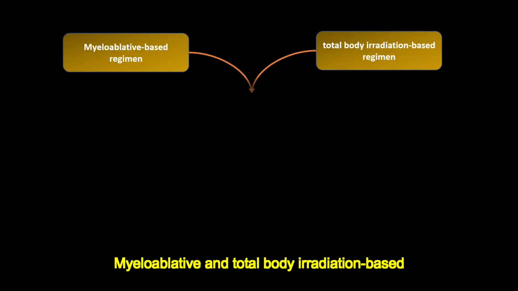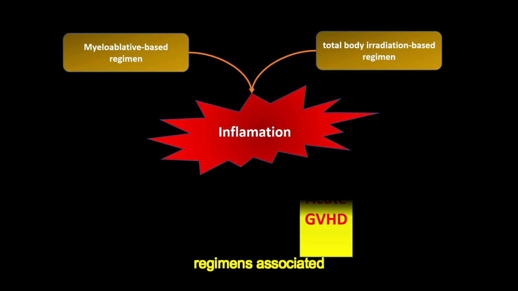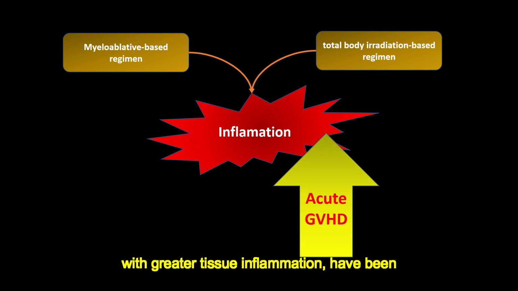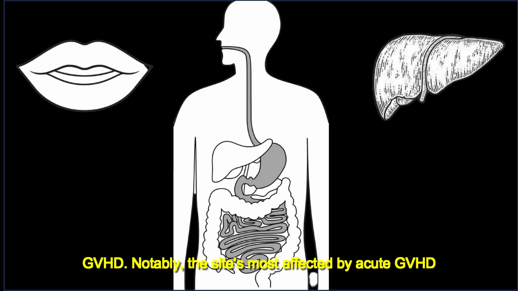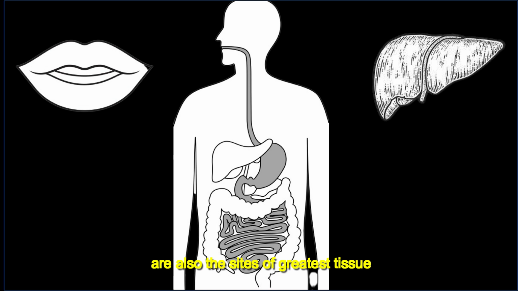Myeloablative and total body irradiation-based regimens, associated with greater tissue inflammation, have been linked to higher rates of acute GVHD. Notably, the sites most affected by acute GVHD are also the sites of greatest tissue injury after hematopoietic stem cell transplantation: the skin, gastrointestinal tract, and liver.